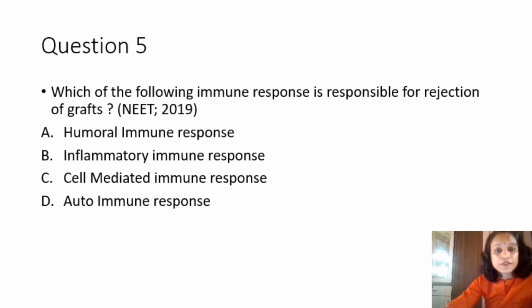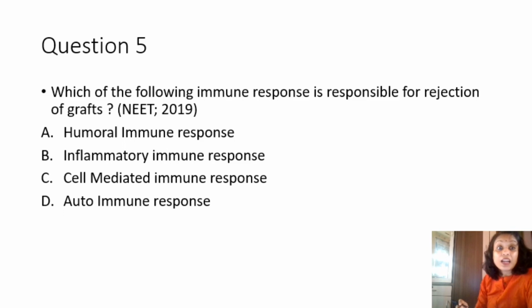And this is the fifth question. The question is, which of the following immune responses is responsible for rejection of a graft? The question had appeared recently in NEET 2019.